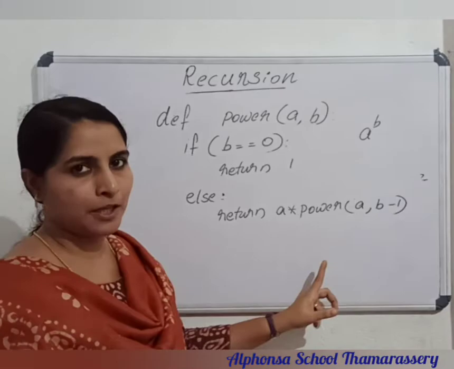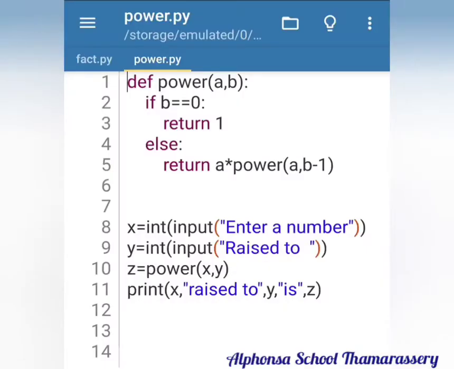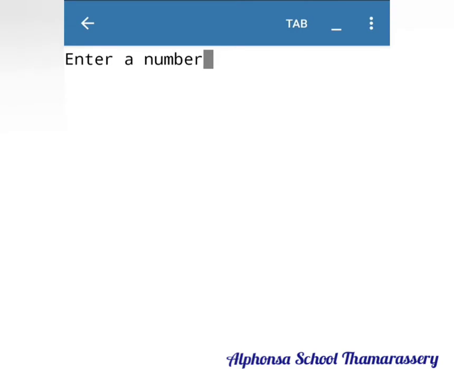Okay. Let's experiment with this program. Here the power function accepts two parameters, and the base case is b equal to 0, return 1, and the recursive case returns a into power of a, b minus 1. Let's execute the program. It prompts you to enter the number. I am entering 5, then 5 raised to 5.